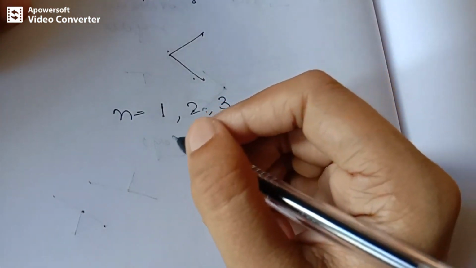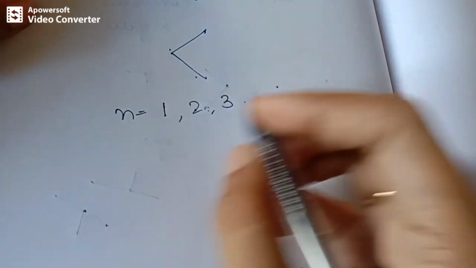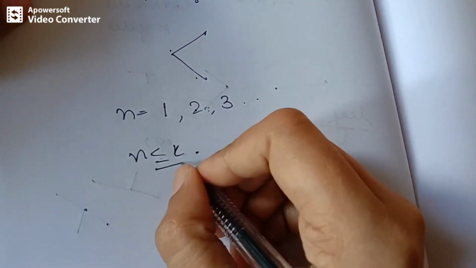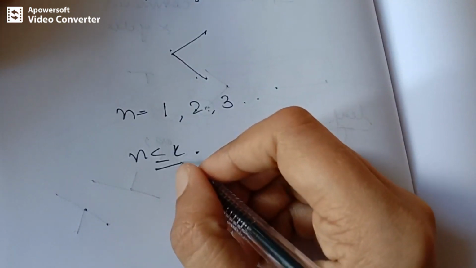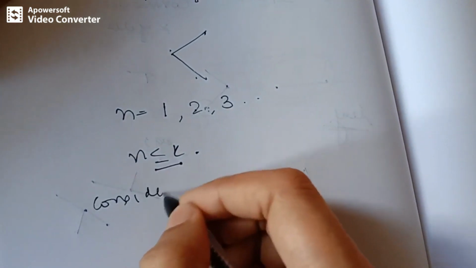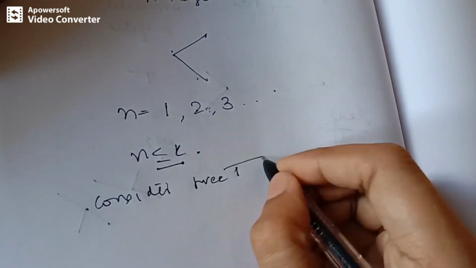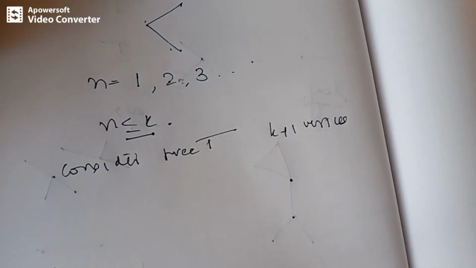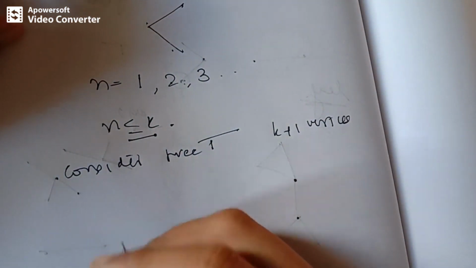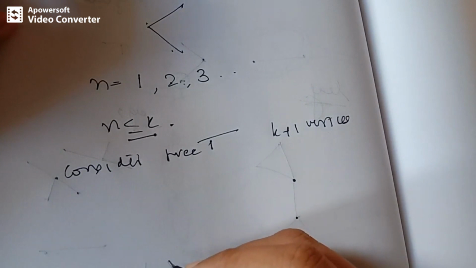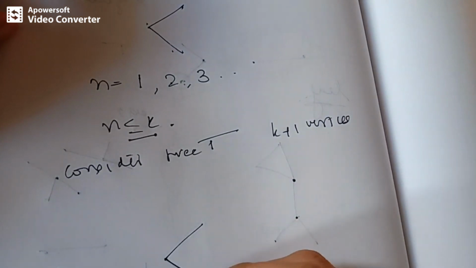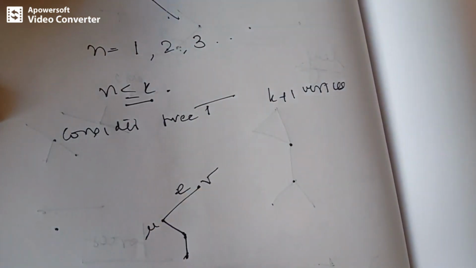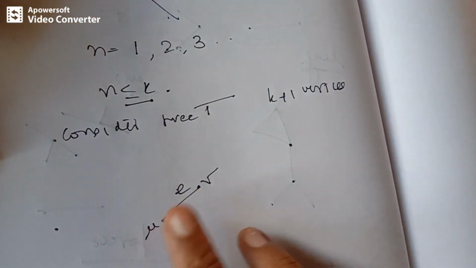Let's start with the assumption that this theorem holds for all trees with n vertices where n is less than or equal to k. That is, we assume the theorem is true for positive integer k. Now let's consider a tree T with k plus 1 vertices. We have to prove it for k plus 1 vertices. Let's take this as a tree with 4 vertices. Let E be an edge between the vertices u and v.